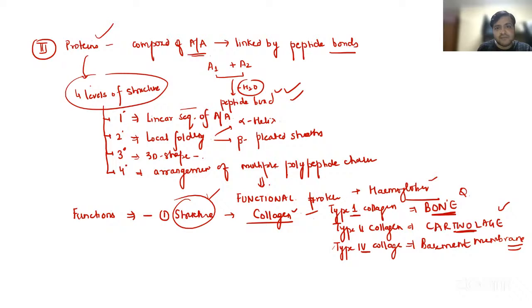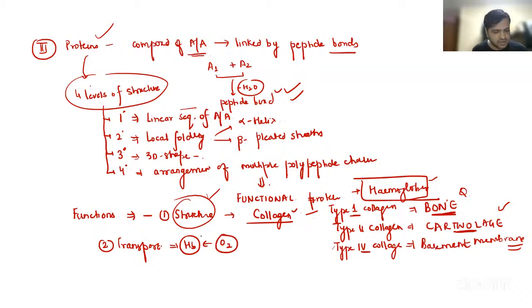Secondly, for example, if we take hemoglobin, guys, what is hemoglobin doing? The second function is transport. Hemoglobin is basically involved in transport of oxygen in the blood, right? Even membrane proteins help in transport of molecules inside and outside the cell, right? So that is something you have to remember.